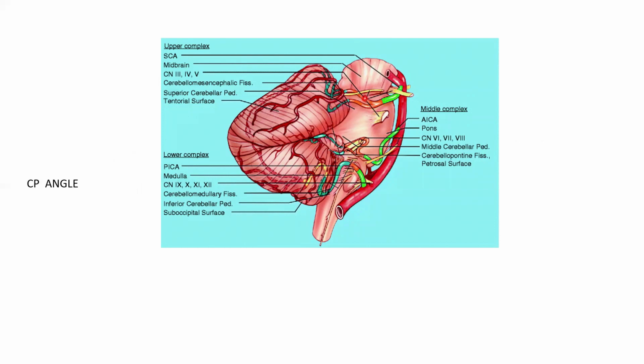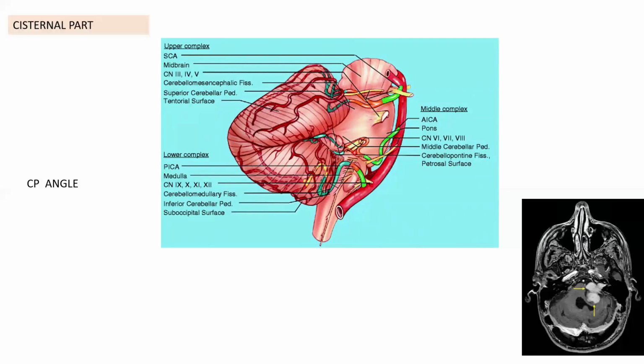We are coming to the cisternal segment. You see the cerebellum here, the midbrain, pons and medulla. So here is the CP angle. In the cisternal segment, the abducent nerve lies medial to the seventh nerve and the eighth nerve lies lateral to the seventh nerve.